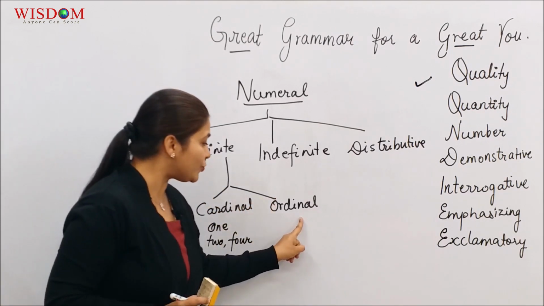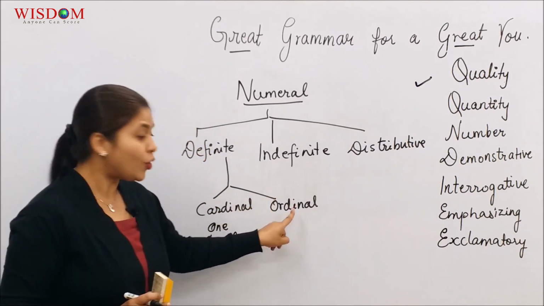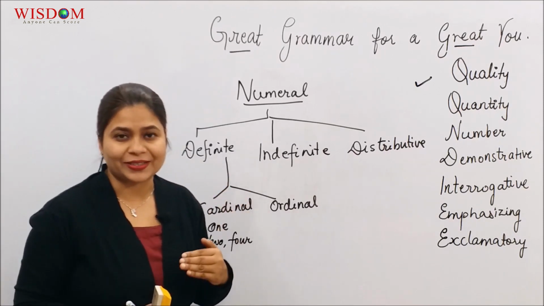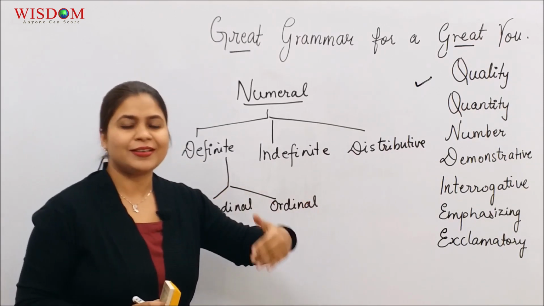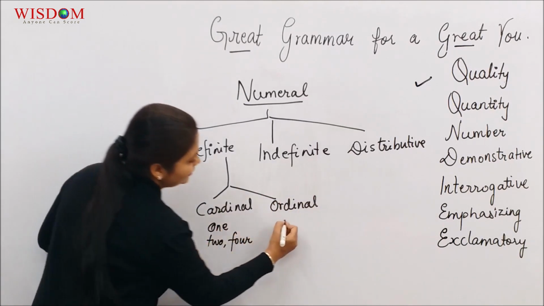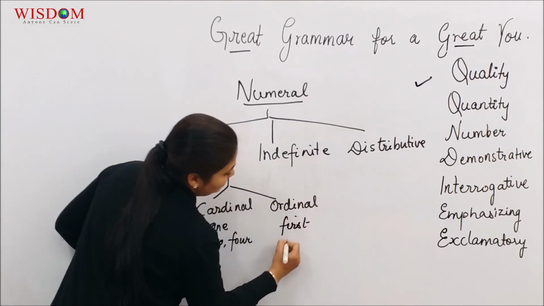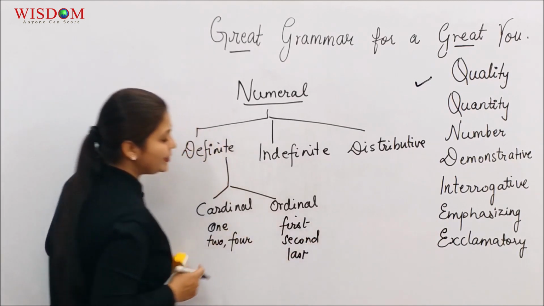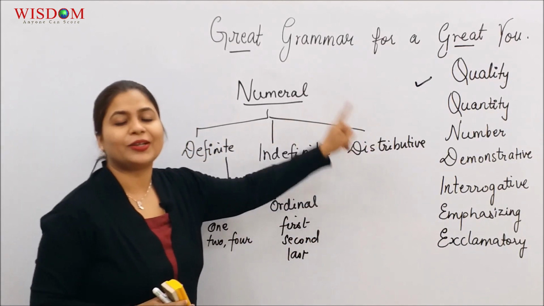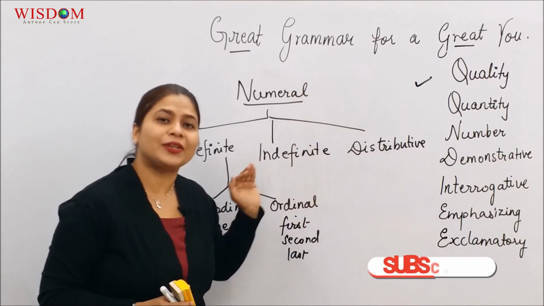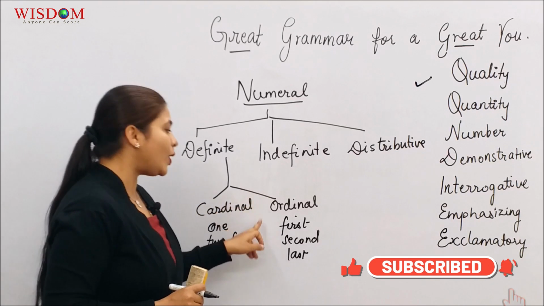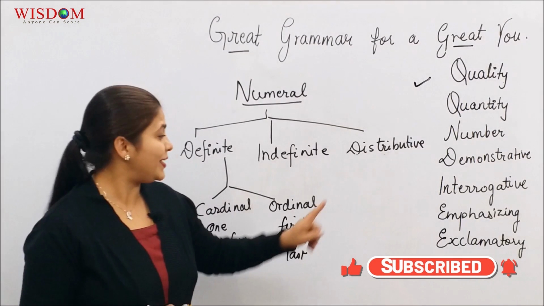When I move on to ordinal adjectives, they tell you about the order of things. For example, first, second, last. How will you classify them? As numeral adjective, adjective of number. You want to be more specific? You would say they are ordinal adjectives.